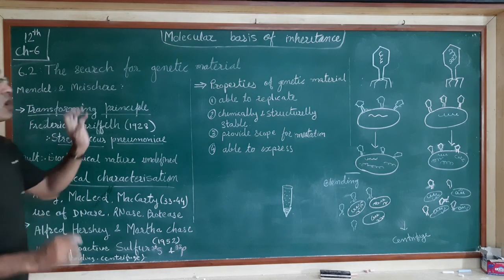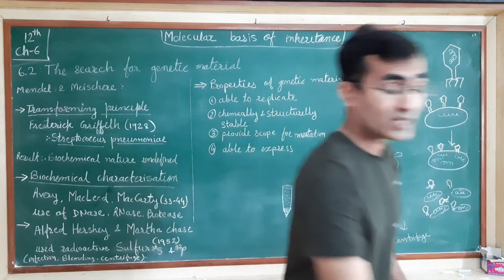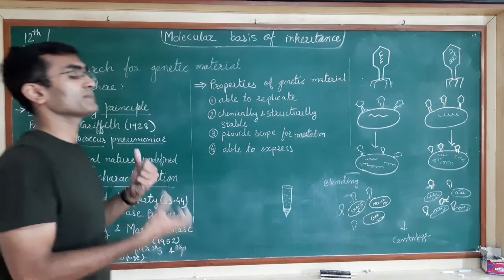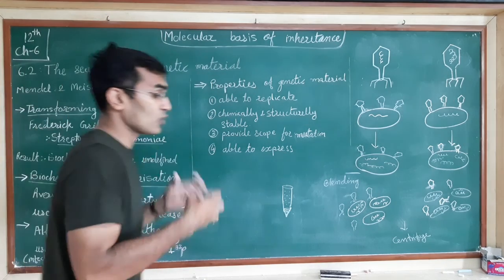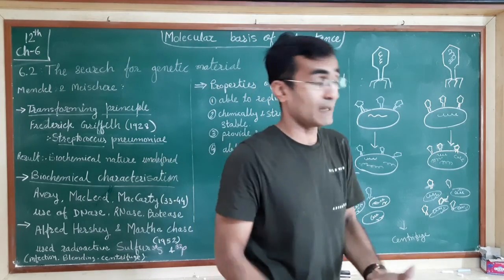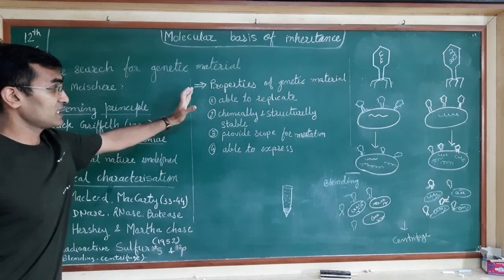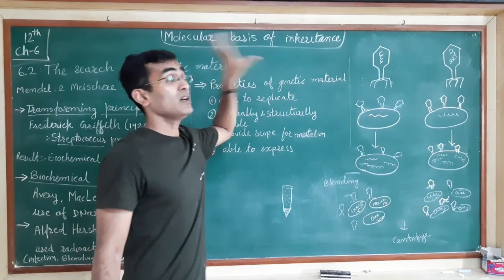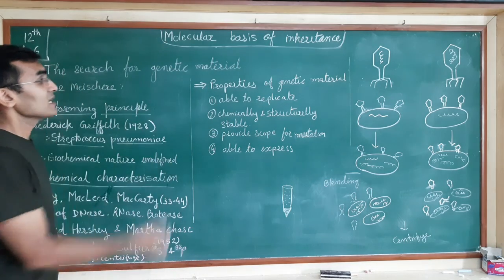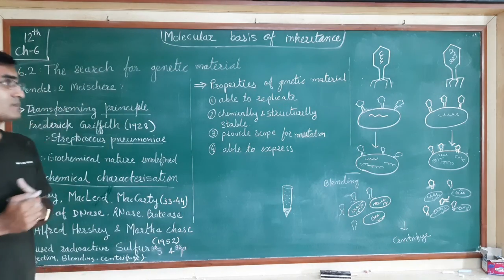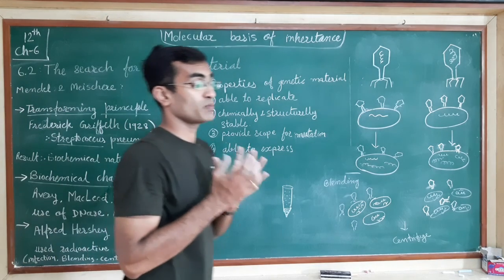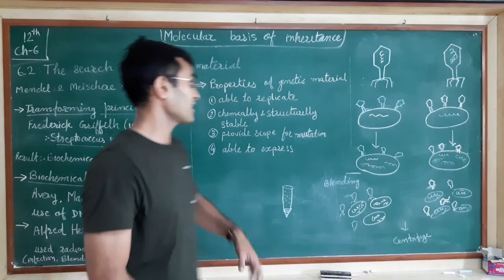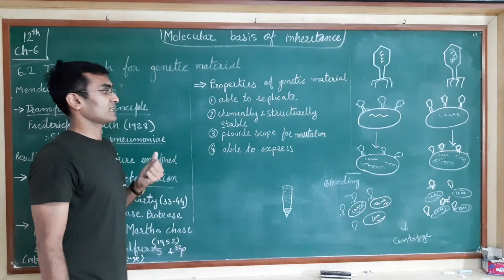Okay, now we move on to the properties of the genetic material. What should be the ideal characteristics or properties of the genetic material? How does the genetic material look, and what qualities should it have so that we can call it genetic material? There should be these 4 characteristics. What are they? First, it must be able to replicate. Whatever the genetic material is, it should have the capacity to replicate itself and make multiple copies of itself. Second, it should be chemically and structurally stable.